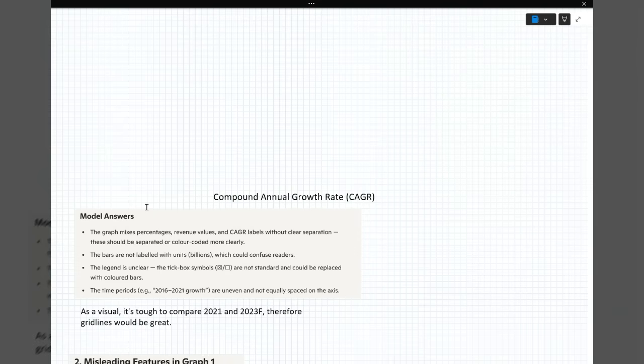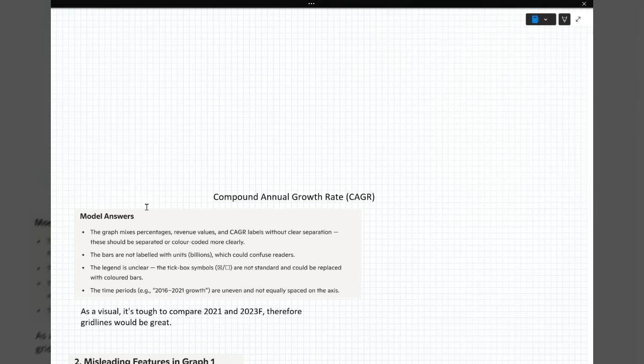It says the bar's not labelled with units, billions. Well, they are. So AI, I disagree with you there, because it says BN at the end of the $32.1 that's on there. The legend is unclear. The tick box symbols are not standard and could be replaced with coloured bars. Don't know where the tick boxes are either, to be honest. AI is having a shocker with this question.